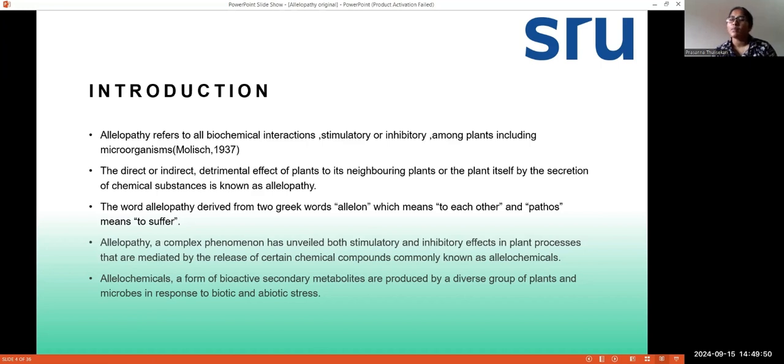And allelochemicals are majorly secondary metabolites that are released by a diverse group of plants and microbes in response to biotic and abiotic stress.